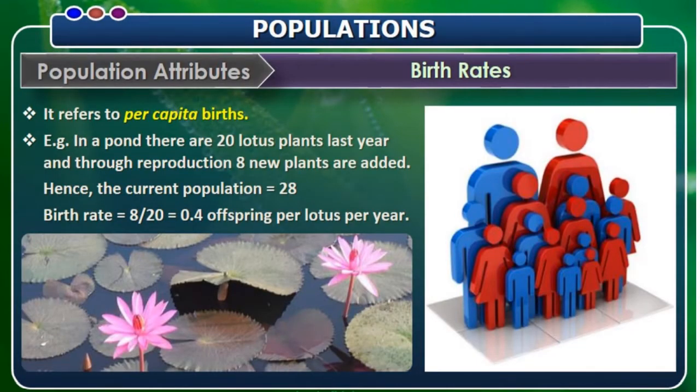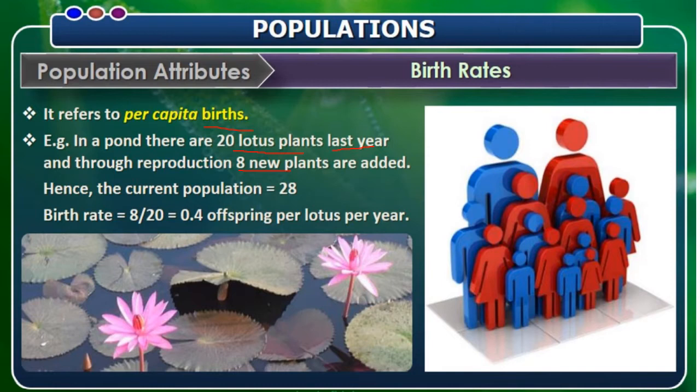Coming to the population attributes, the first one is birth rate. It refers to per capita births. For example, in a pond there are 20 lotus plants last year. This is a small calculation to help you understand birth rate. Through reproduction, 8 new plants are added. Hence, the current population is equal to 28. So what is the birth rate? 8 divided by 20 is equal to 0.4 offspring per lotus per year.